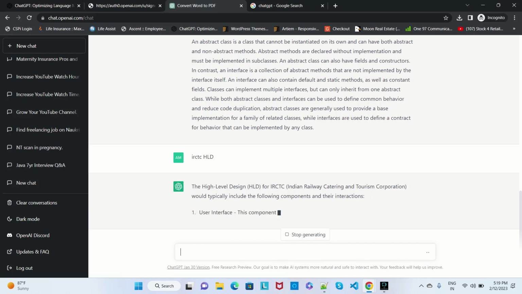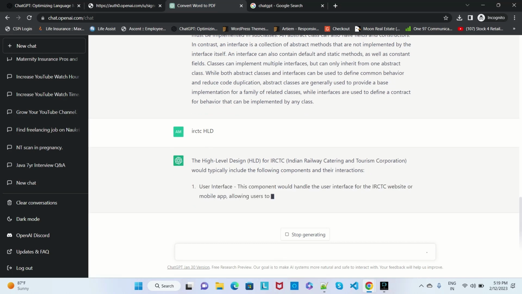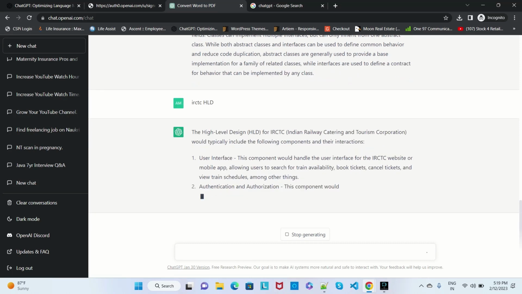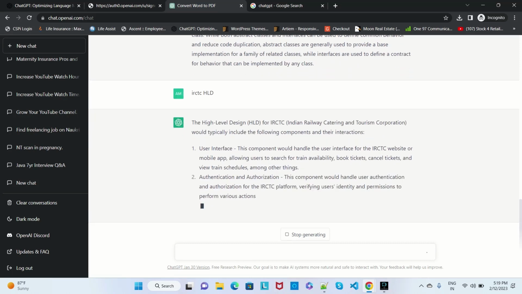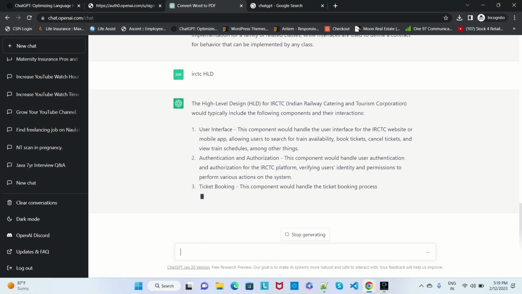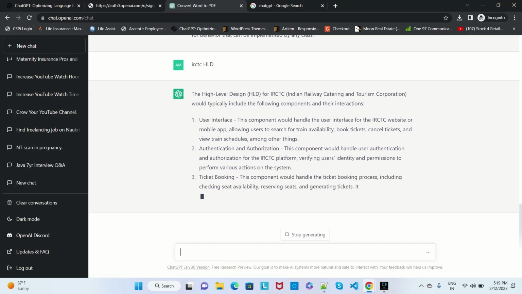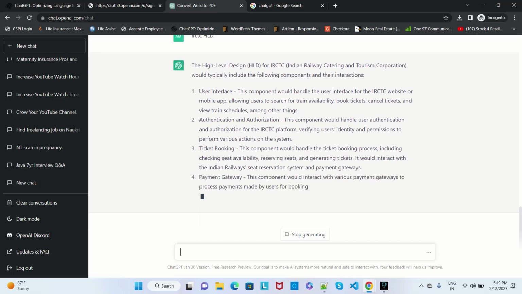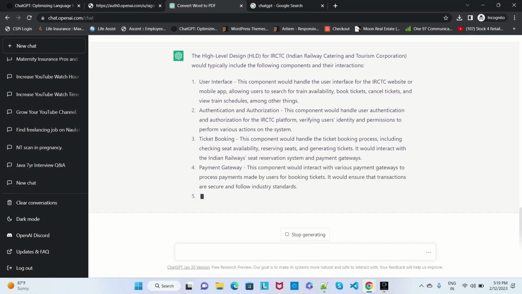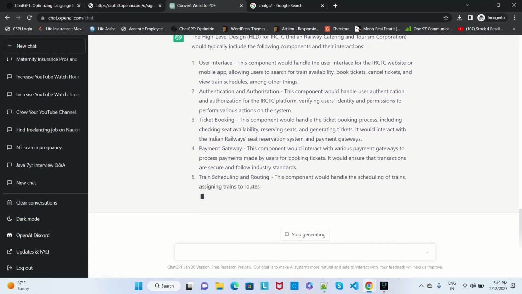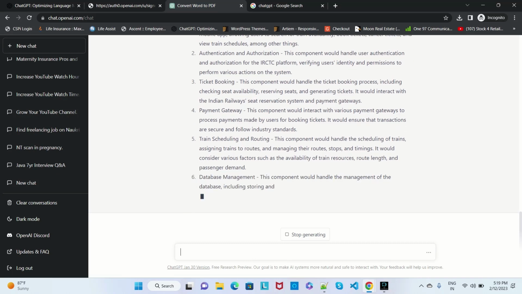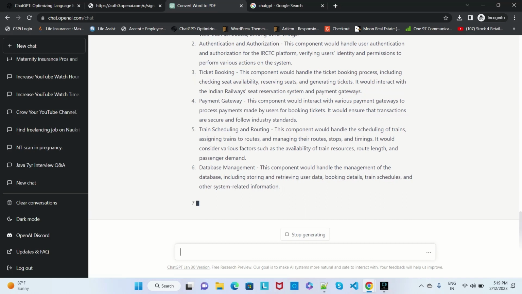So there will be all the instructions, like the user interface through the mobile or maybe the app. So these are all the authentications and what things are required. They will give some text mode, so you can create a high level design also. Interview questions related we can also see, coding also we can see, like suppose if you want to create a CRUD application in Spring Boot, they will follow all these types of steps.